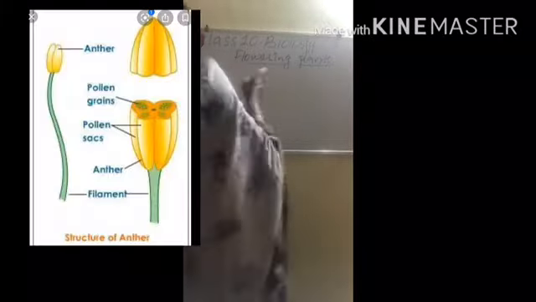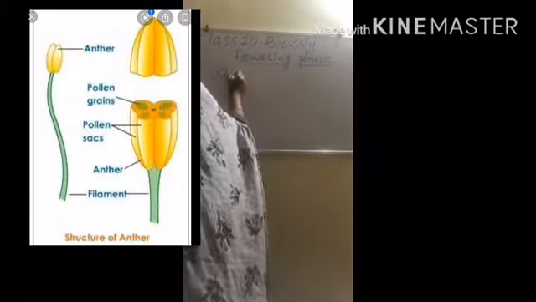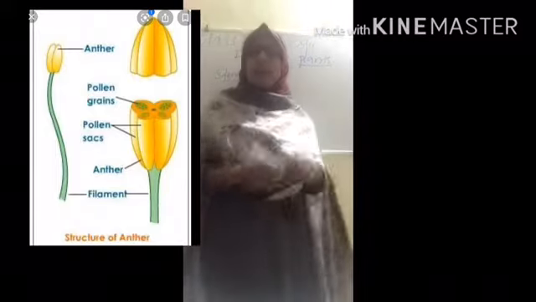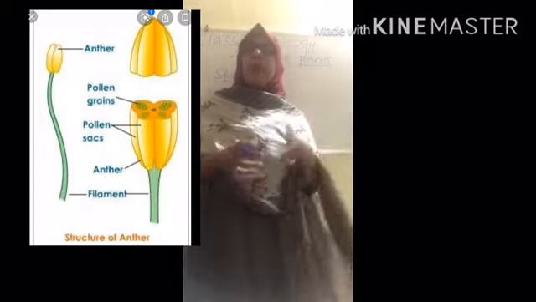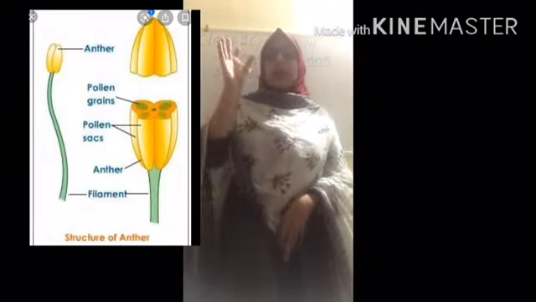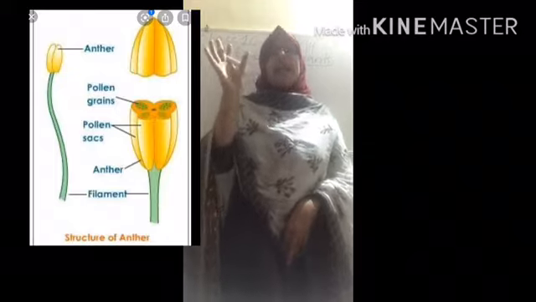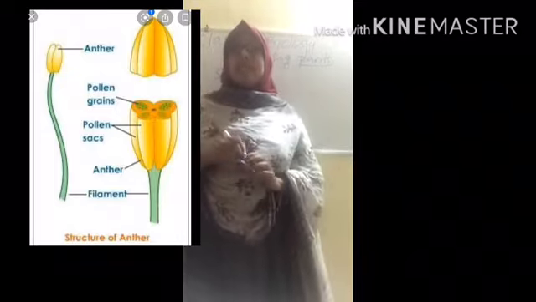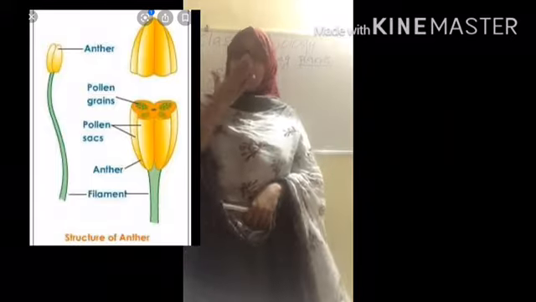First of all, we can check with the male reproductive part of the flower, that is the stamen. Stamen is the male reproductive part, and it has two parts, anther and filament. The top part is swollen and it is known as the anther. It contains pollen grains. Pollen grains are the male gametes.